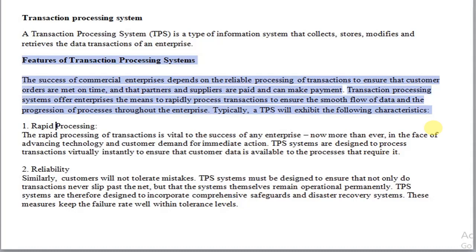It is an information system that is used to acquire, store and modify the data related to a transaction of an enterprise. Basically, what is a transaction? A transaction is nothing but an executing program.